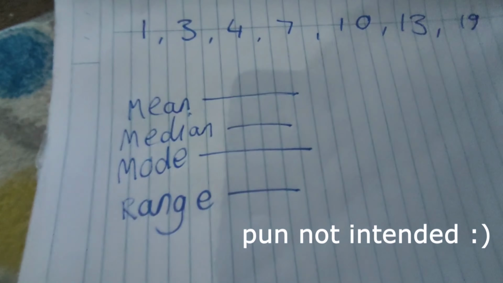The mode is the one that you see the most. So 1, 3, 4, 7, 10, 13, 19, they're all one number, so there's actually no mode. And the range, the biggest number and the smallest number, I just did that the wrong way around, but who cares? 19 take away 1, it's 18. So the range is 18.